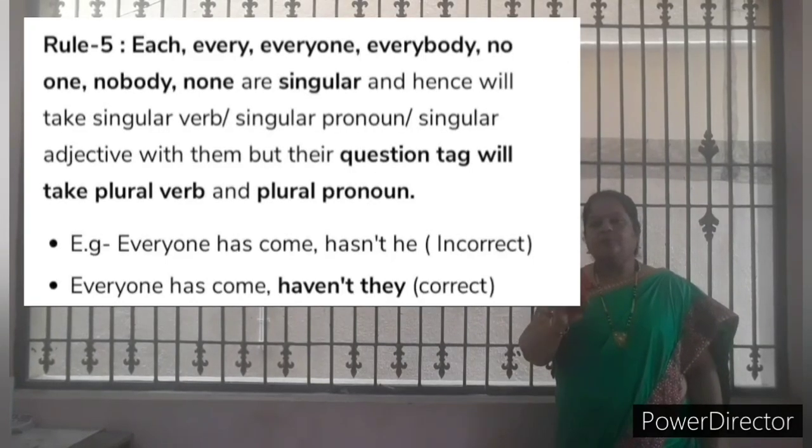Okay, next, rule 5. Each, everyone, everybody, no one, nobody, none are singular, and will take a singular verb, singular pronoun and singular adjective with them. But the question tag will take a plural pronoun. For example, everyone has come. You should not write hasn't; instead use the plural: haven't they.